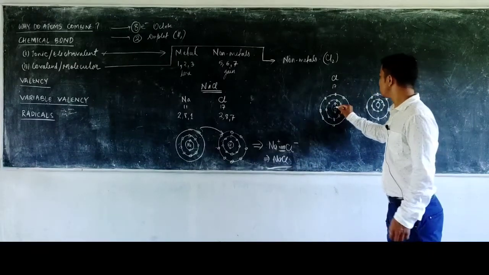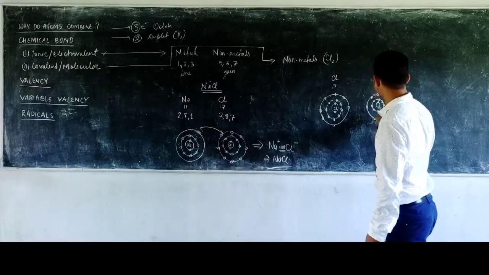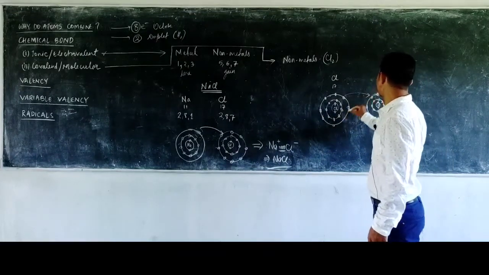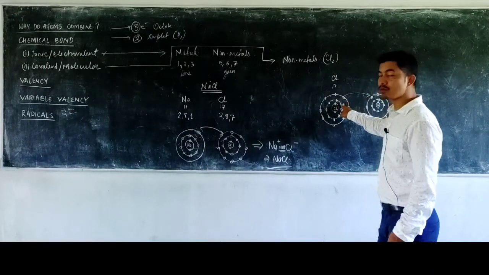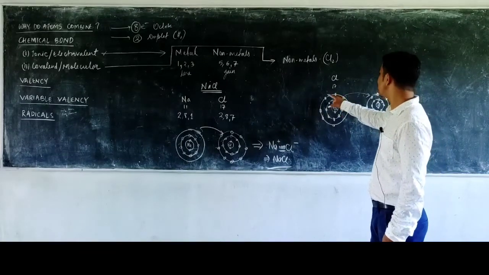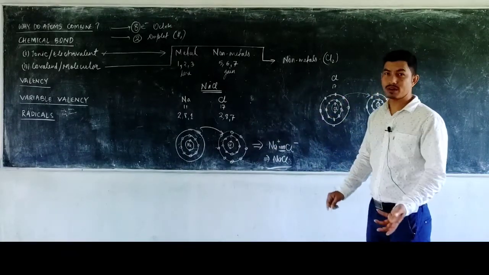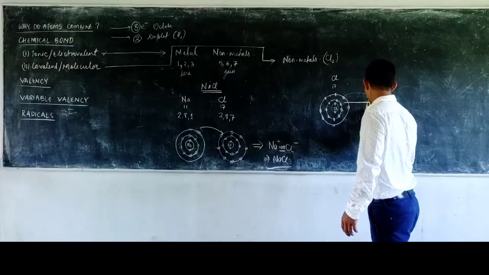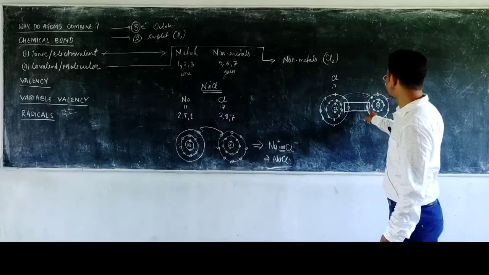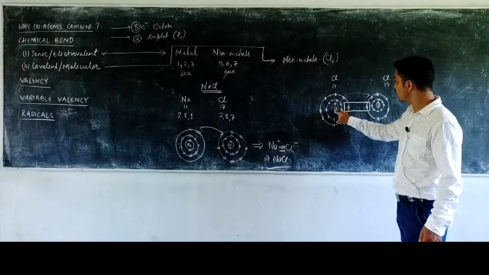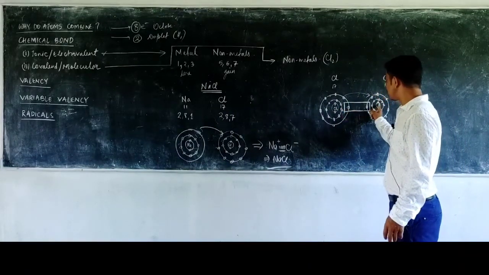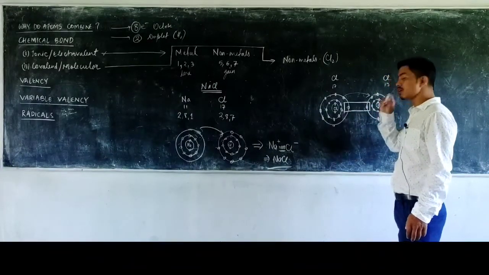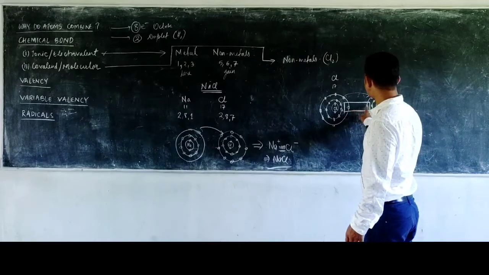So now this chlorine requires one electron and this also requires one electron. So they cannot give one away. If it gives one away, then in the outermost shell it will have how many electrons? 6 electrons now, so that is still unstable. So in this case, it shares one pair of electrons. This electron belongs to this chlorine and itself also, and this electron belongs to the second chlorine atom as well as to itself. So in that case, one pair of electrons is shared.